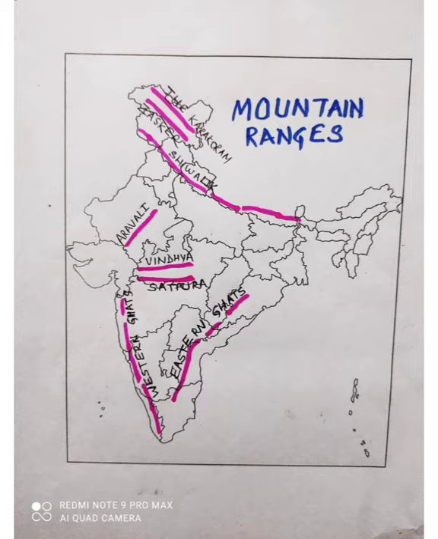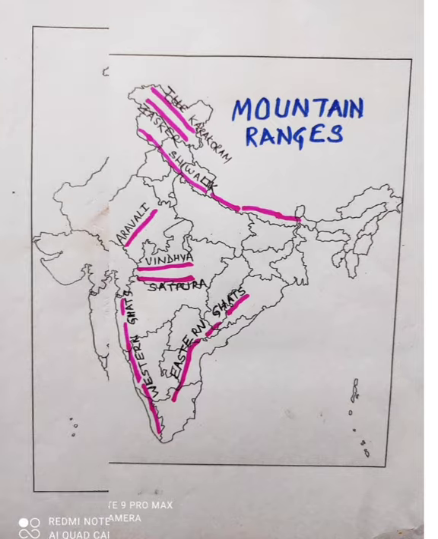of Central Highlands. If you move further south, in Peninsular Plateau region, the western edge is marked as Western Ghats and eastern edge is marked as Eastern Ghats. These two are the edges of Peninsular Plateau region of India.